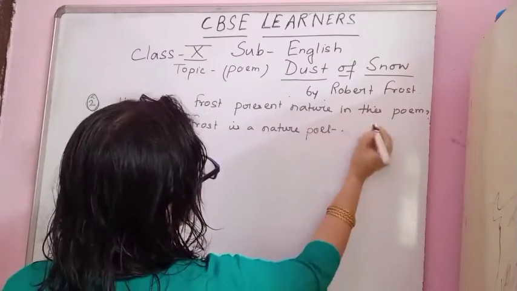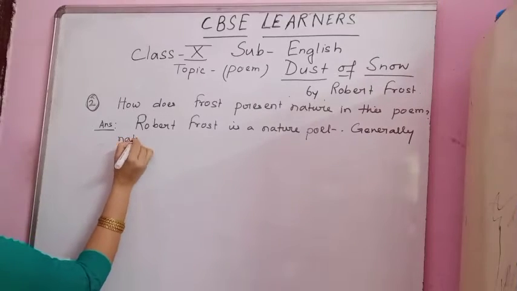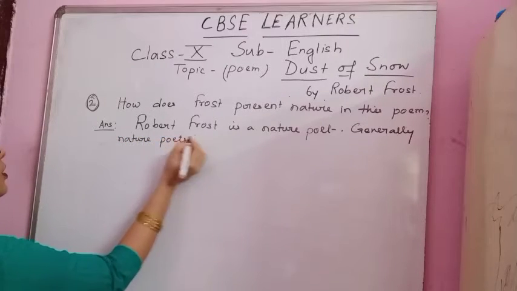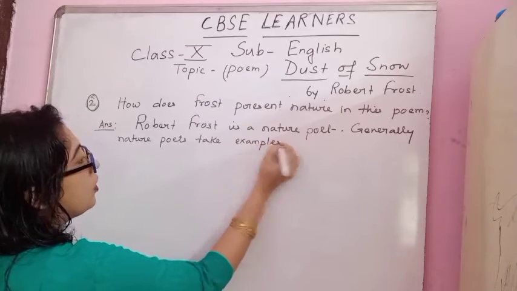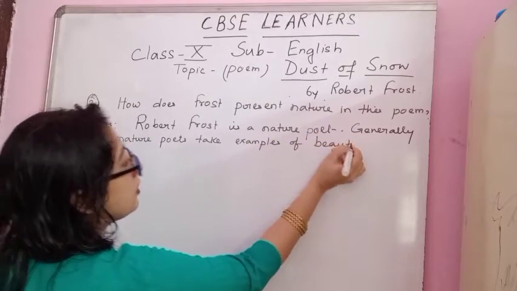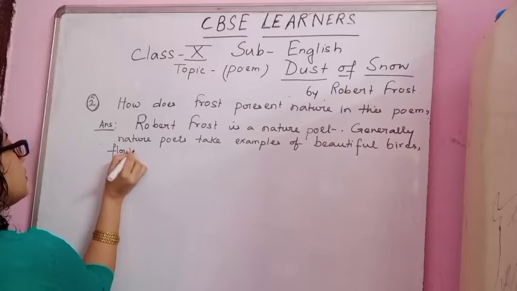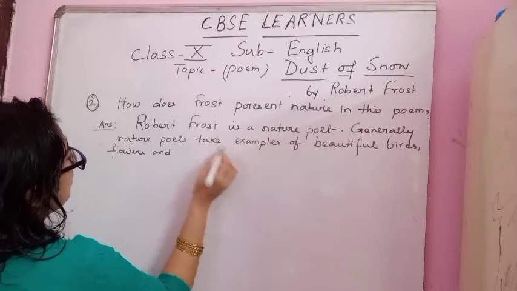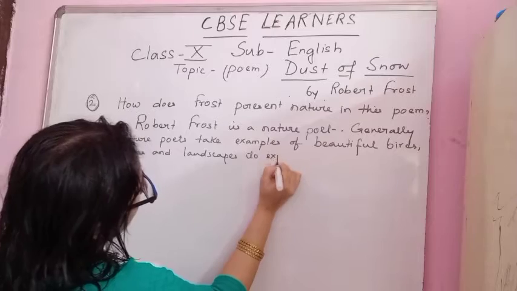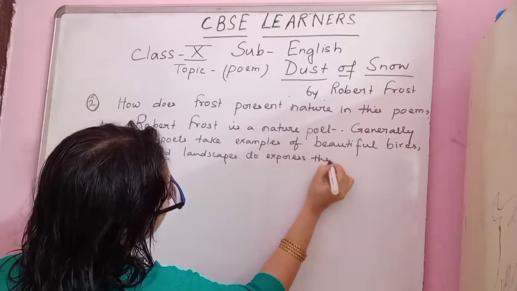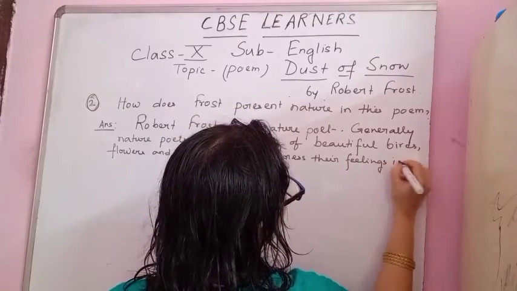Generally, nature poets take examples of beautiful birds, flowers, and landscapes to express their feeling in their poem.